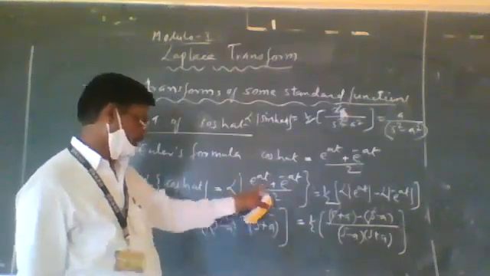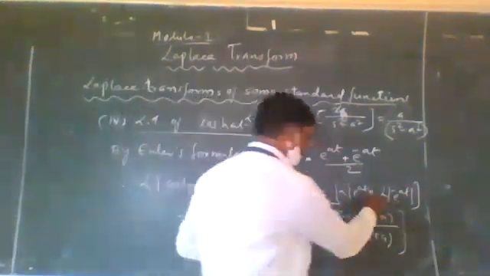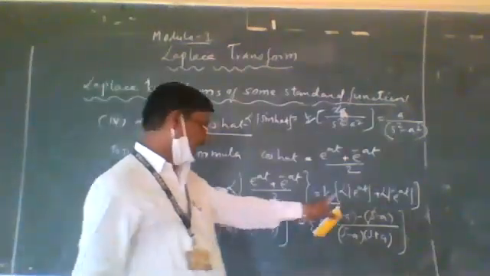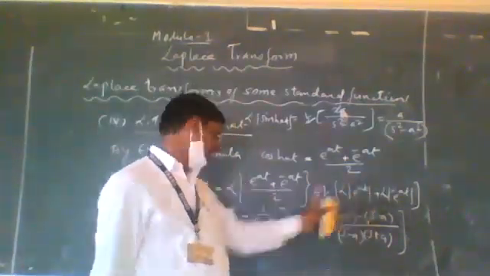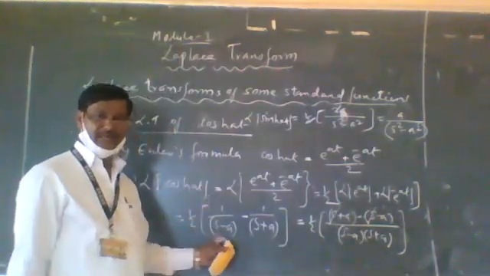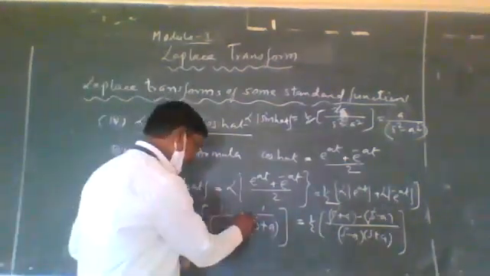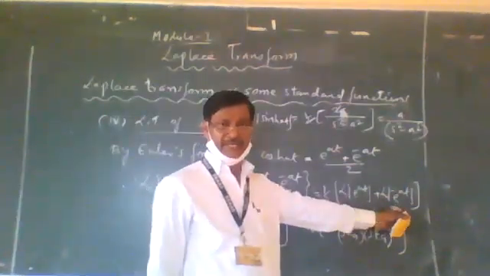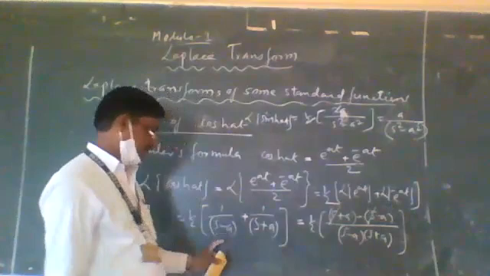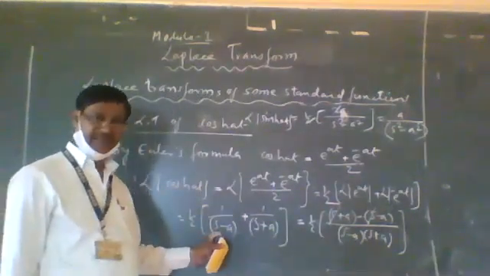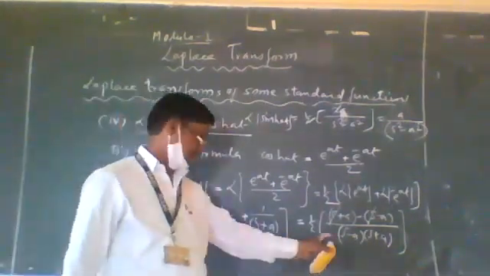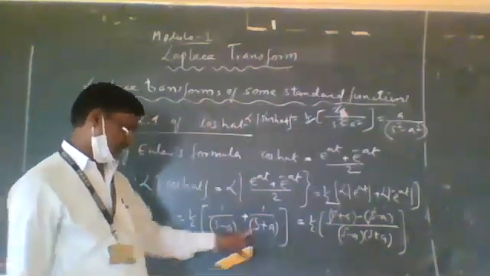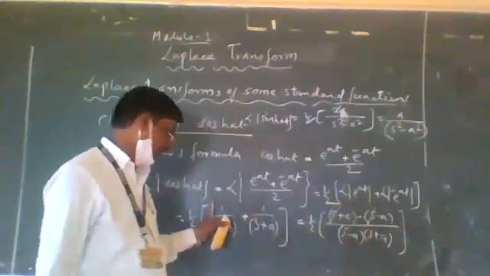So LT of e raised to at plus the LT of e raised to minus at. Then we can apply the LT of e raised to at, already known, it is 1 divided by s minus a, plus 1 divided by s plus a is the LT of e raised to minus at value. And by taking the LCM again, what is the LCM? s minus a, s plus a is the LCM. The first denominator s minus a gets cancelled, remaining s plus a into 1 becomes s plus a,